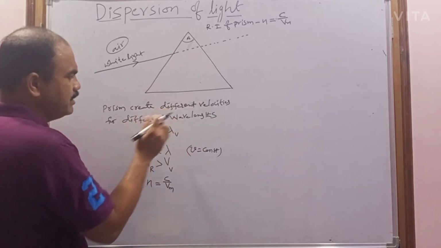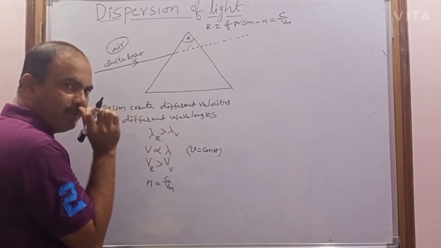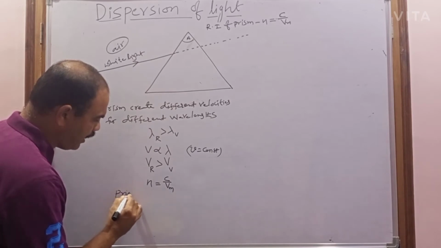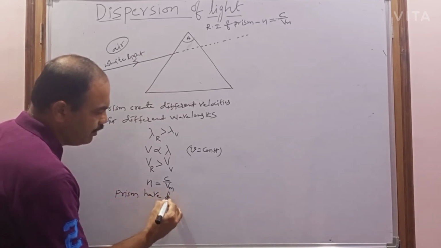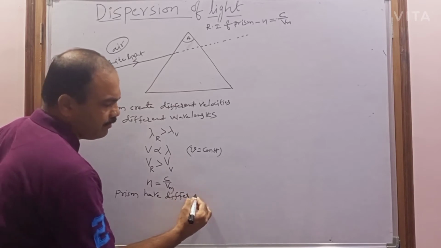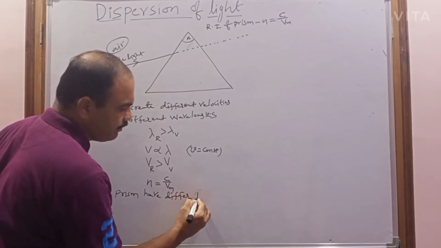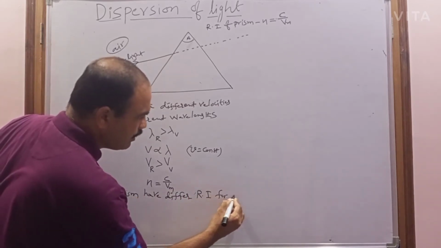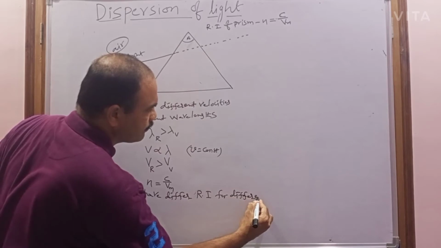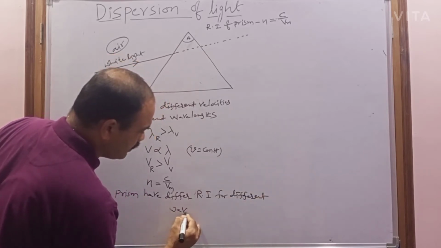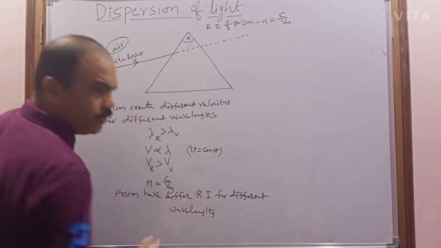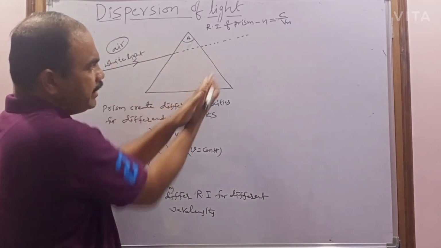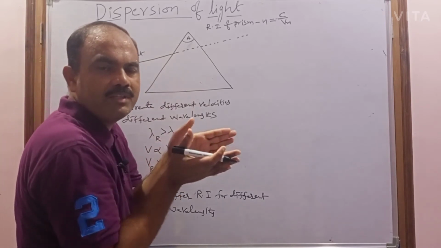Because the prism creates different velocities for different wavelengths, the prism has different refractive indices for different wavelengths. So far they have been traveling along the same path, but once they enter the prism, the path is separated.